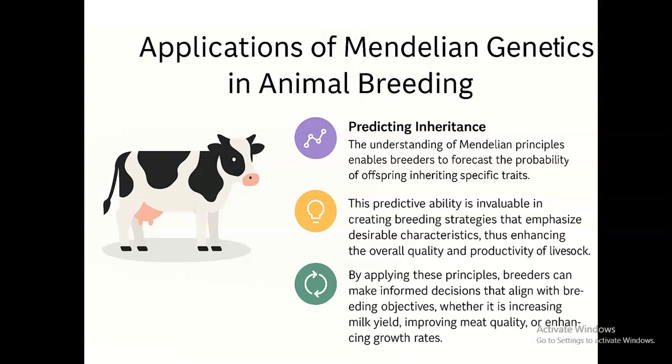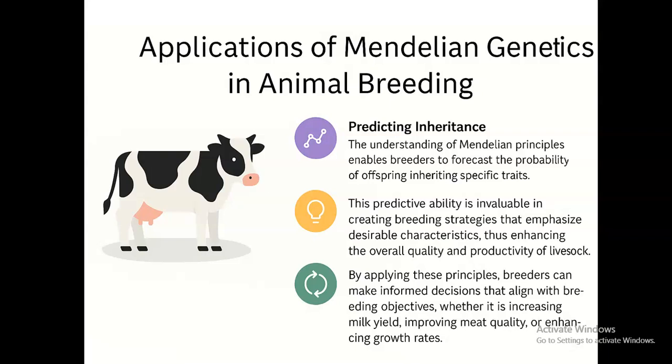Okay, so for as long as we know that whatever is in parents can be transmitted or inherited by the offspring, it will be possible for us to get chickens that have superior laying capability, mate them with each other so that we can have offspring that will have a higher level of egg laying. So as a result of that, we'll be able to enhance overall quality and productivity of our flock.